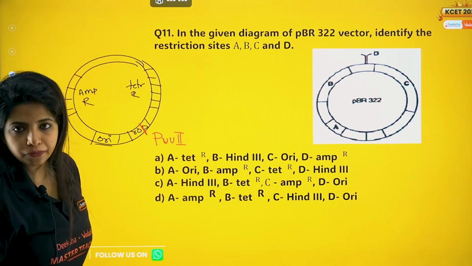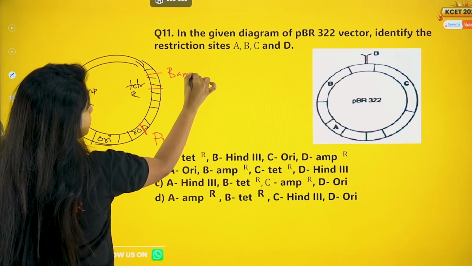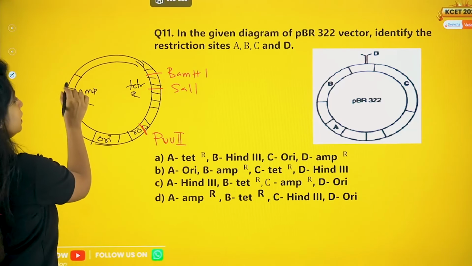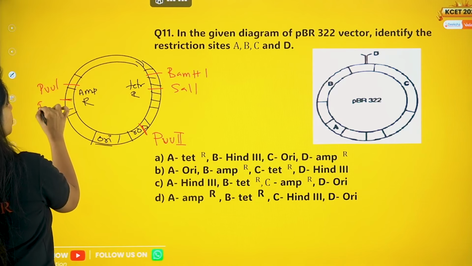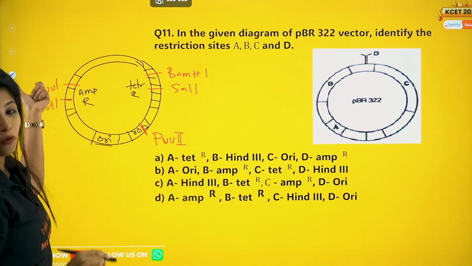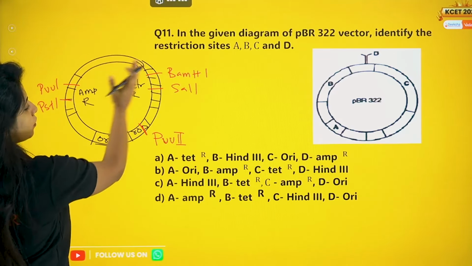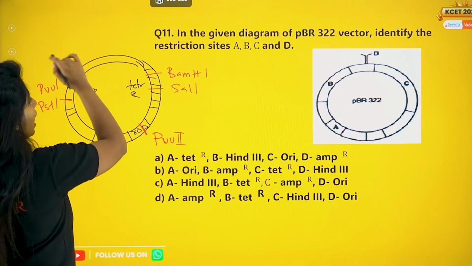PVU2. Okay. Here, you would be having two. One is BamH1 and the other one is SalI. Here, you have two again. One is PvuI and one is PstI. Remember, PvuI is here, PvuII is here. So here you just have one, okay, two of them are there on either side. Here we have PvuII and here we have three of them.